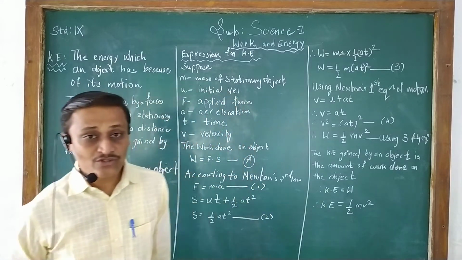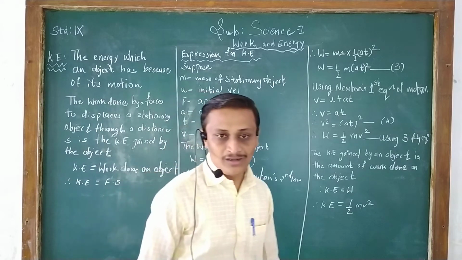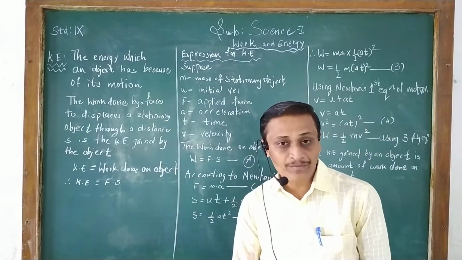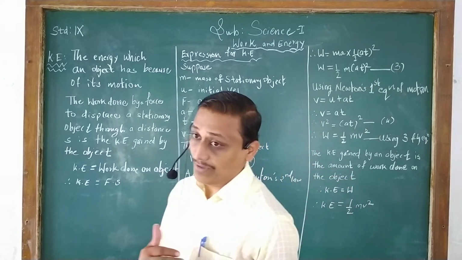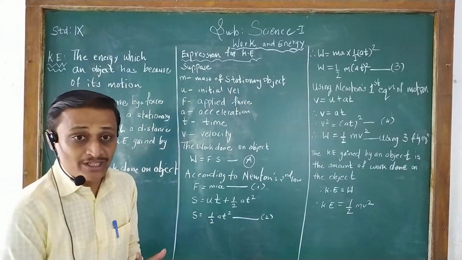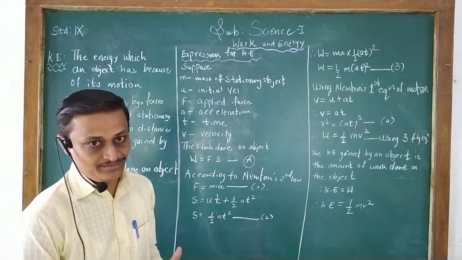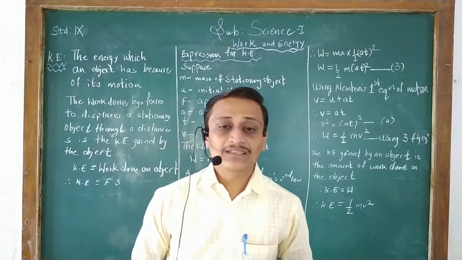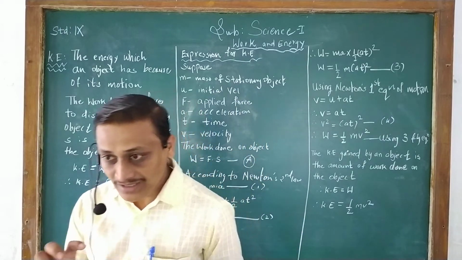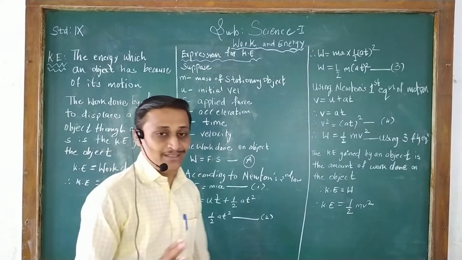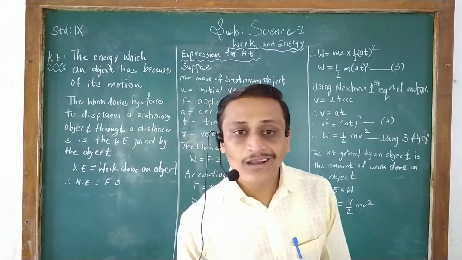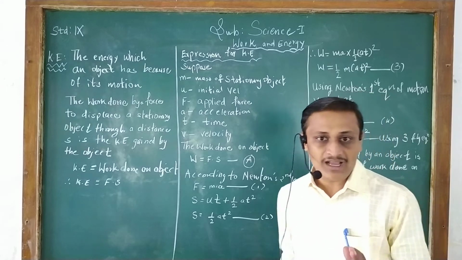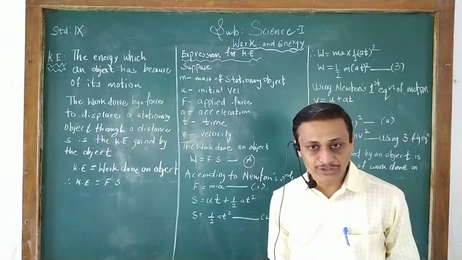In the previous topic, I explained the concept of work, what work actually is, and what its unit is. In physics, we can say work is done when a force is applied on a stationary object and there is a displacement. Its unit is joule. I have explained all these things in the previous videos.